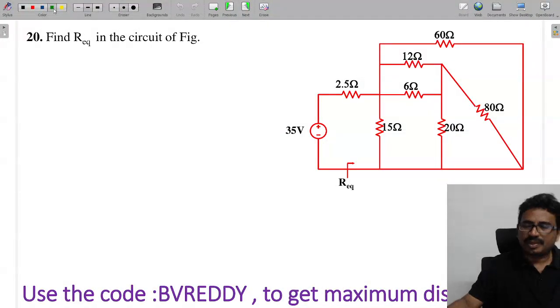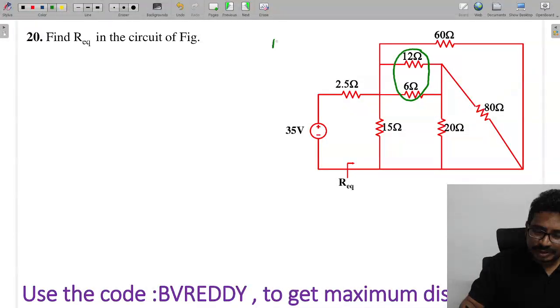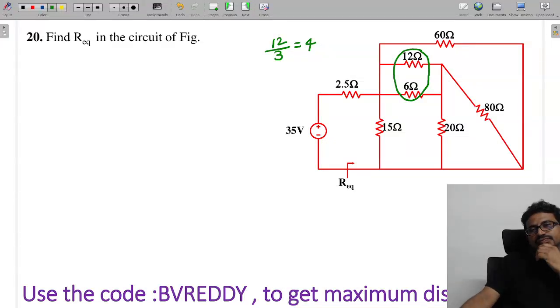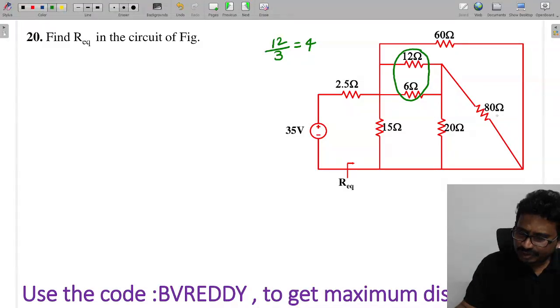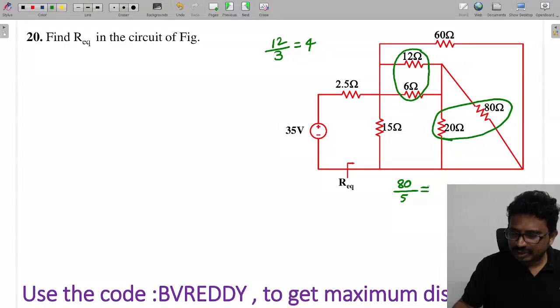Next one. Now these two, 12 and 6, are in parallel. This value is 12 by 3, which is equal to 4. This 4 and this will be connected here, so then these two are in parallel. So it will become 80 by 4 plus 1, 5, so this value is 16.